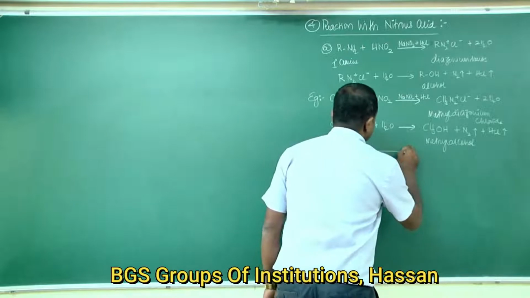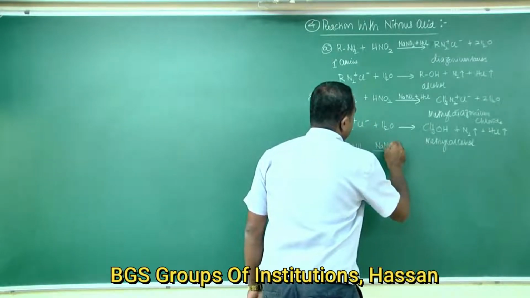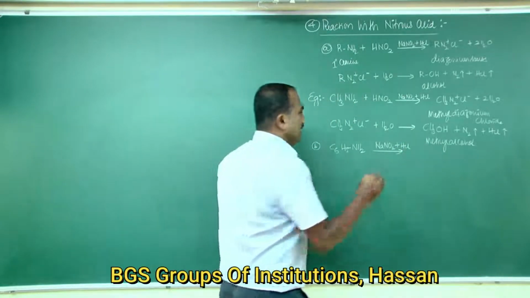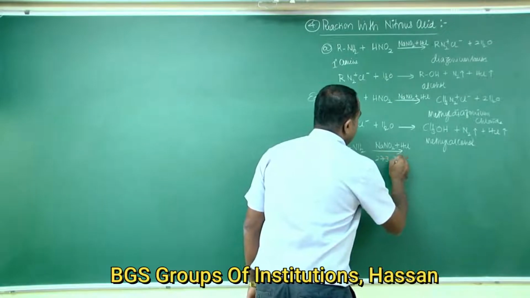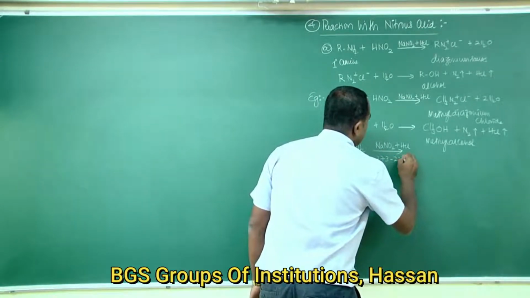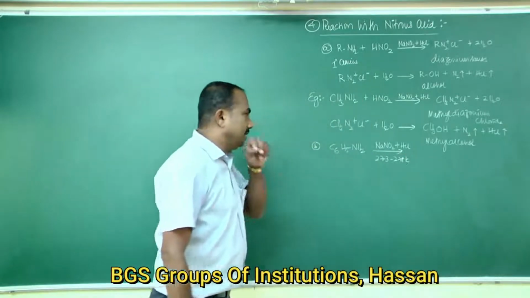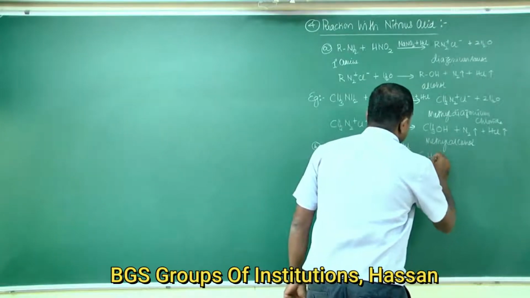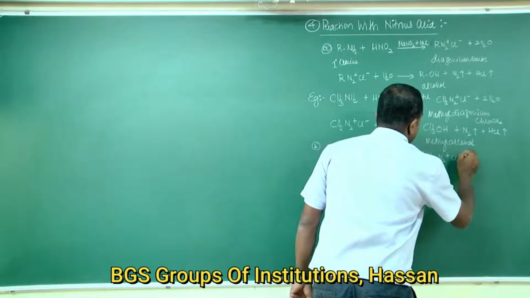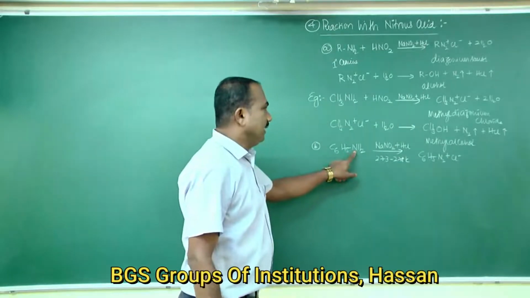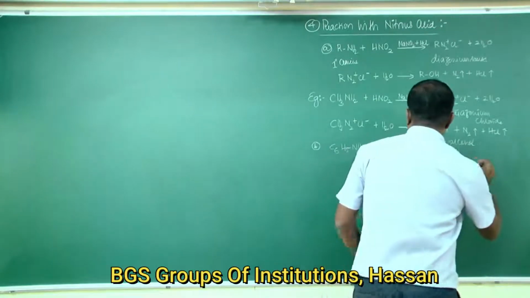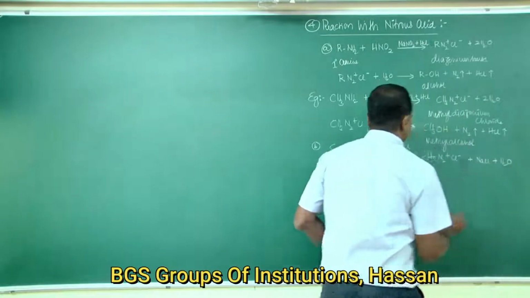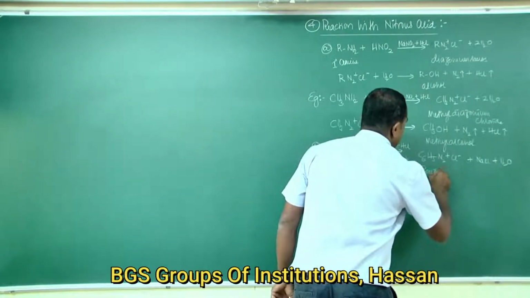It reacts with nitrous acid, formed by dissolving sodium nitrite and HCl, at a temperature of 273 to 278 Kelvin, to form C6H5N2+ Cl- plus NaCl plus H2O. This is benzene diazonium chloride.